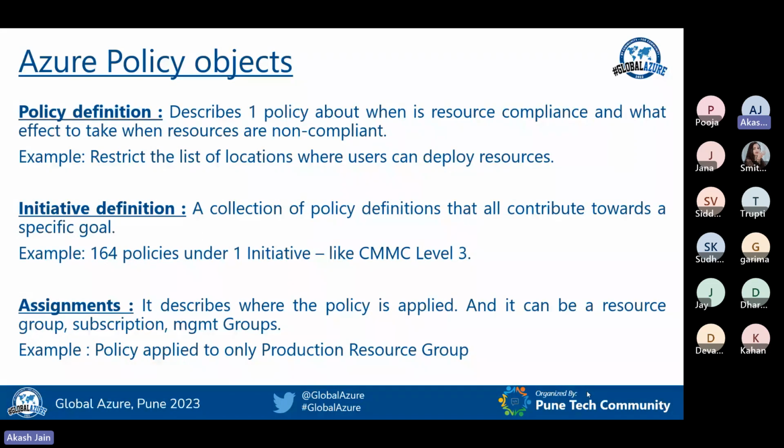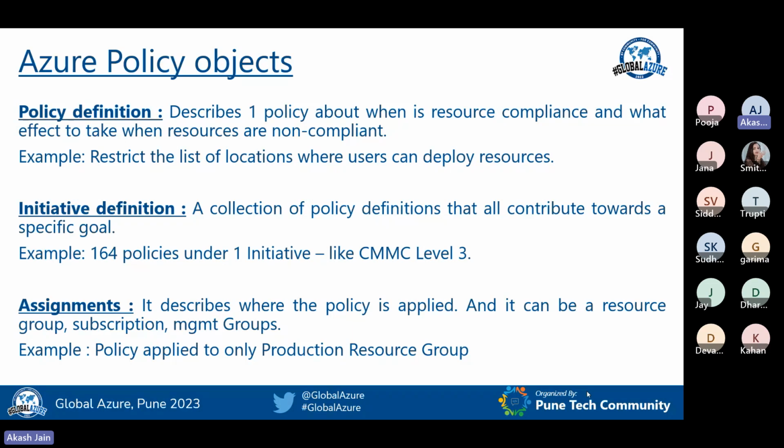Second one is an initiative definition. For initiative definition, there's not much difference. Very simple. If there are multiple policies we want to create, all the policies together are called an initiative definition. That is, if I read the statement, a collection of policy definitions that all contribute towards a specific goal. So, 10 policies created for one purpose is known as an initiative definition.